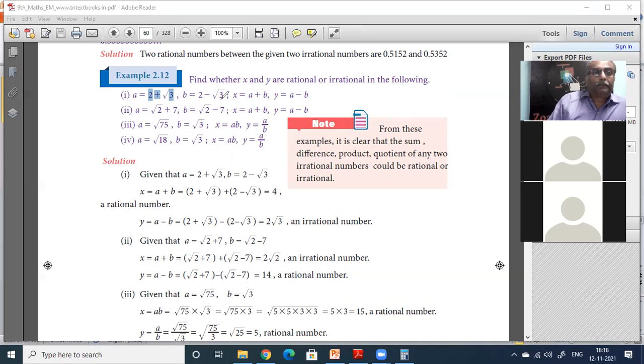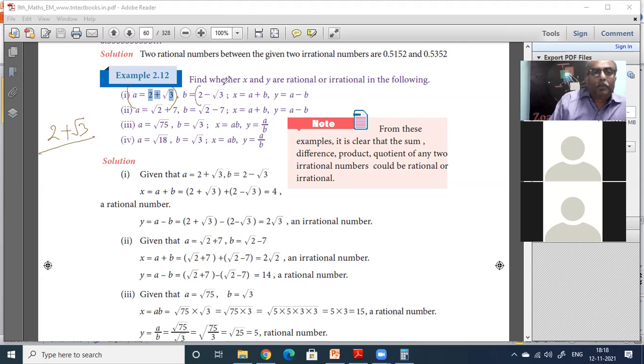Only A alone I'm asking. 2 plus root of 3, is it a rational number or irrational? Irrational, uncle. Very good. It is irrational.